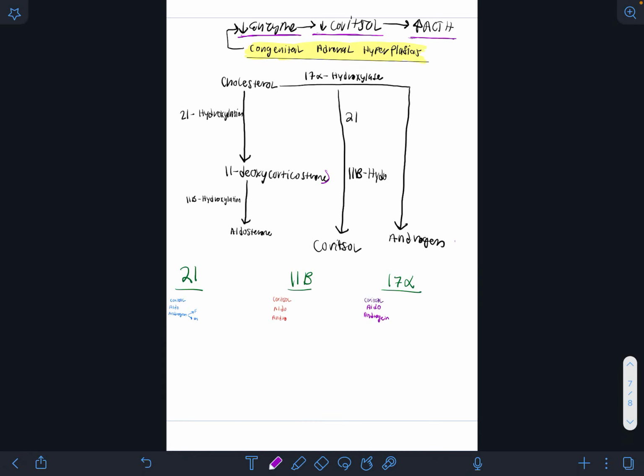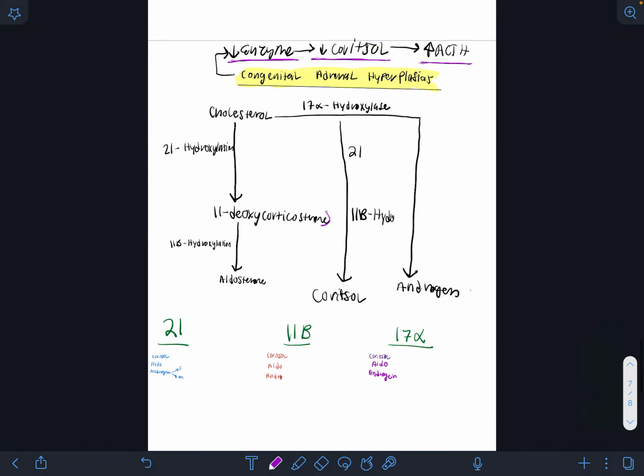One of these enzymes is missing, and all of these enzyme deficiencies will lead to a low level of cortisol. That's a big thing, right? They will all have low cortisol, and because of the low cortisol, the negative feedback will be activated, and that will lead to high ACTH. This high ACTH will come to activate your adrenal gland, but because they're missing that enzyme, it won't make more cortisol, but it will lead to more production of other hormones besides cortisol. So it could be your sex steroid hormones like androgens, or your mineralocorticoids like aldosterone, depending on what enzyme is missing.